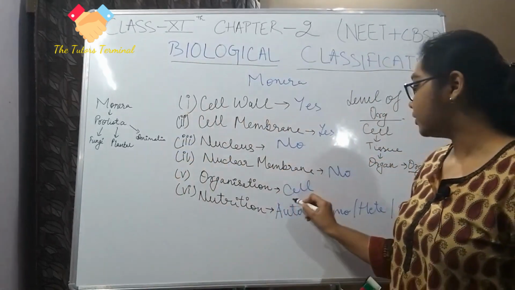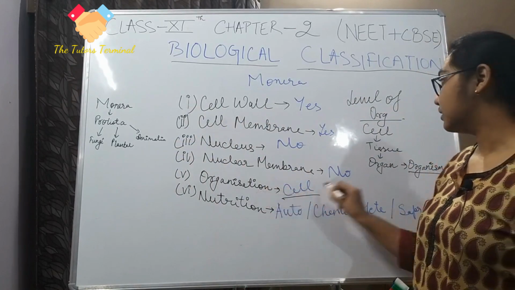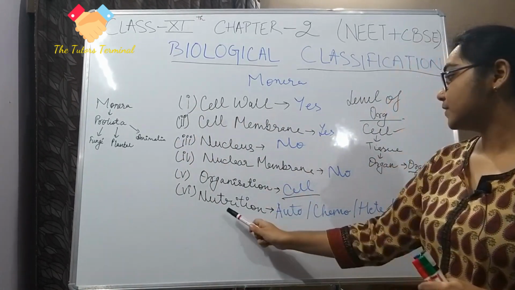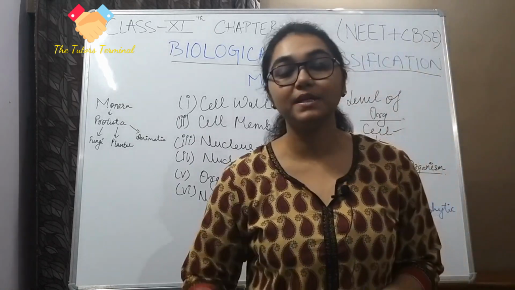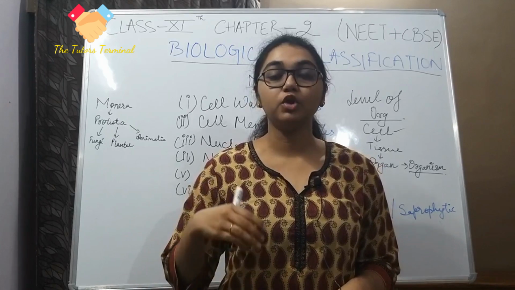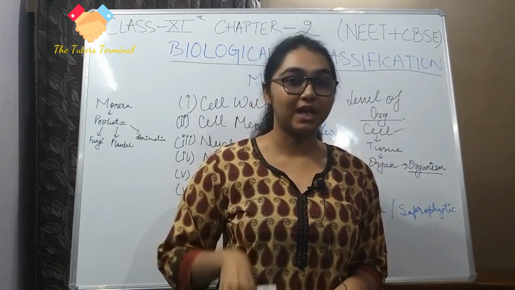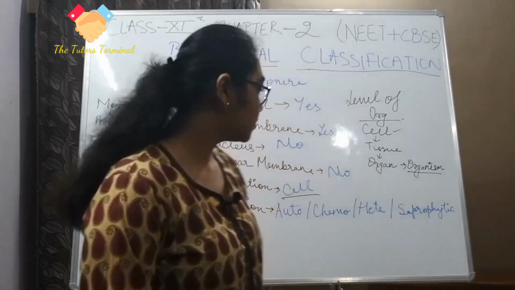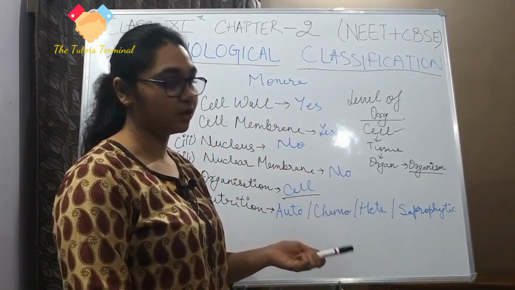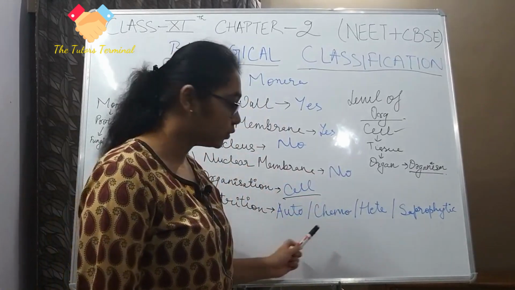So here you will get to know the meaning: when I say cell, there is a cellular level of organization. Then comes nutrition. Nutrition means खाना और उस खाने को utilize करना, to take in food and to utilize that food, right? So in Monera, or in bacteria, nutrition is autotrophic, meaning it makes its own food.